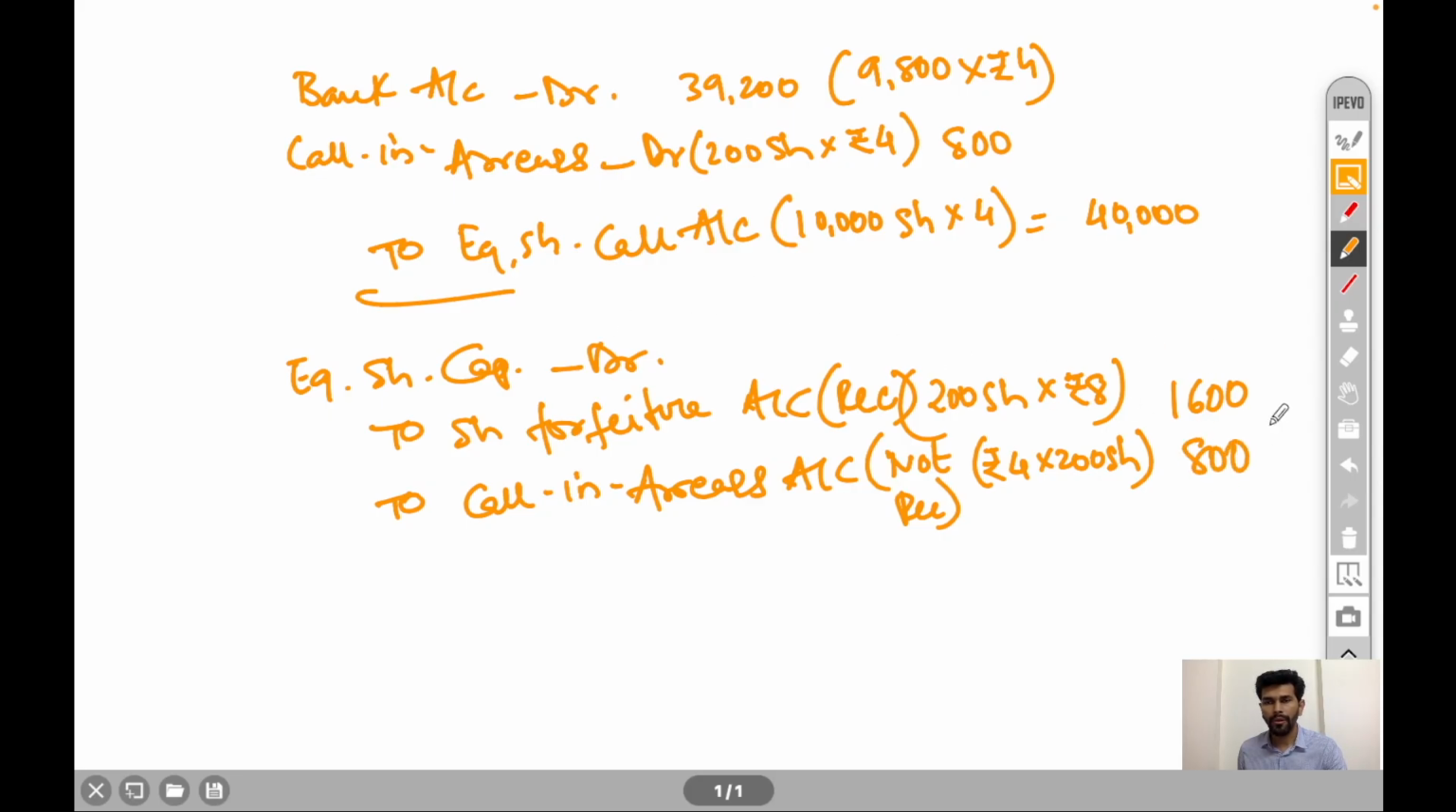Total 1600 plus 800, 2400. Equity share capital account debit 2400 to share forfeiture account 1600 to call in arrears account 800. Narration will be being 200 shares forfeited after call money not received from Vinita for 200 equity shares. So this is the entry of forfeiture.